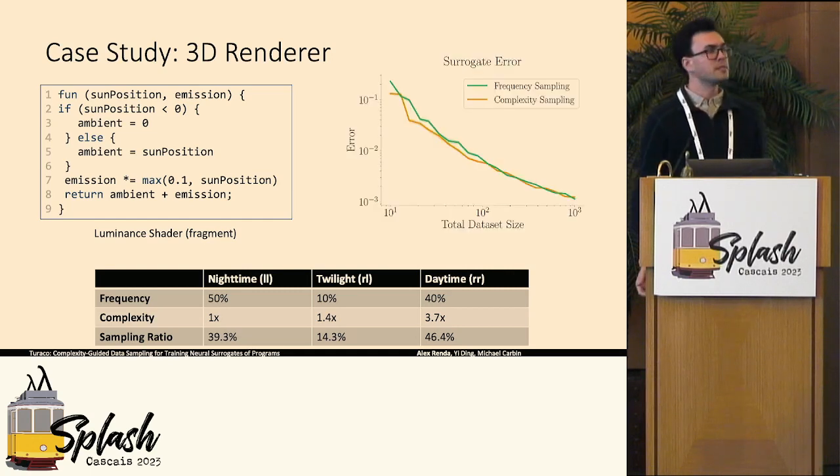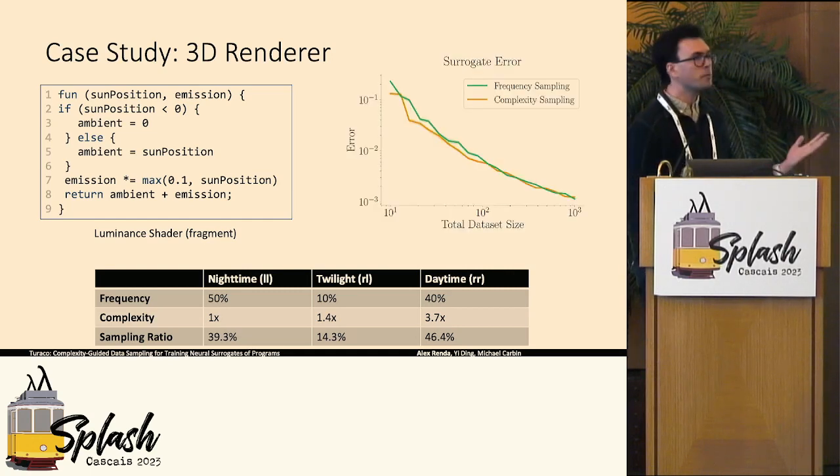So how well does this approach work? I have another one of these plots with the dataset budget on the x-axis and the error on the y-axis, comparing training a surrogate of this program according to just the frequency distribution in green and the complexity-guided sampling ratios in orange. And this is a log-log plot.